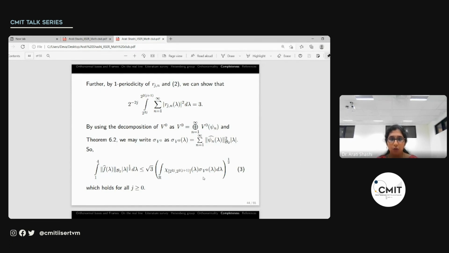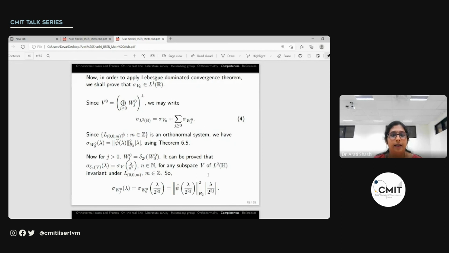So this is true for all j greater than or equal to 0. So then we take the limit as j tends to 0. The right hand side is fine, it's independent of j. Here we see that the integrand tends to 0. But in order to apply the limit for the integral, we shall appeal to the Lebesgue dominated convergence theorem, for which we need to show that this integrand is bounded by an L1 function. So we see that this integrand is bounded by sigma V naught. So if we show that sigma V naught is in L1, then we will have this integral going to 0.